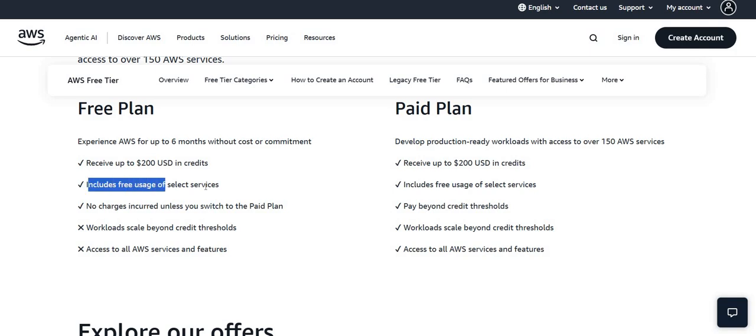Here you have free usage of the selected services. Here also you have the same thing, but workloads scale beyond the credit threshold. You cannot go beyond that limit with the free plan if you have exhausted your free threshold. You have to upgrade your account to the paid plan subscription. Similarly, access to all AWS services and features might not be the case, and depending on the region also, you will not have access to each and every service. But obviously with the paid plan you will have full access.